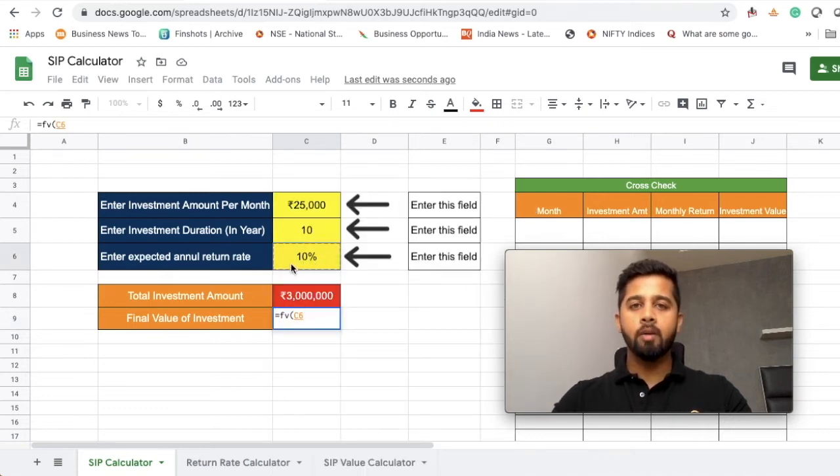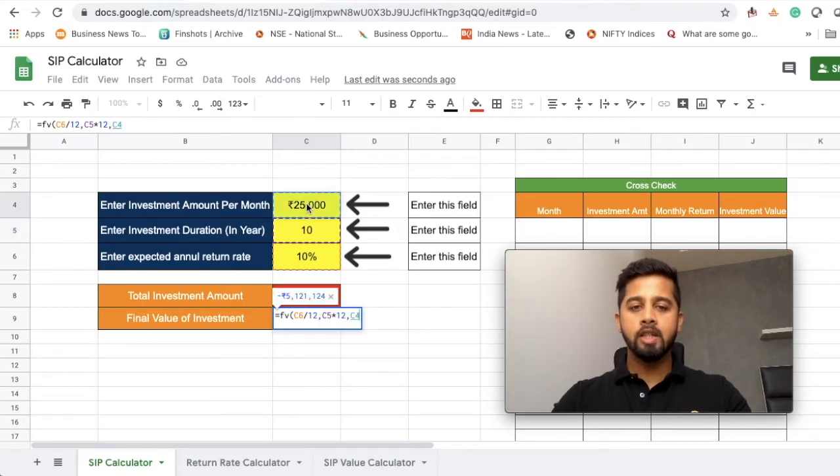Since this is your yearly interest rate, you need it in monthly. So just divide it by 12 and just put comma and put your investment duration. Again, this is in year and you want to keep it in month. So here you need to multiply it by 12. Just put comma. Now you need to put the SIP amount.